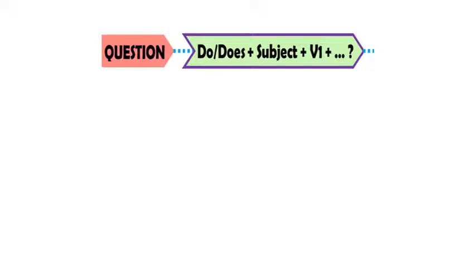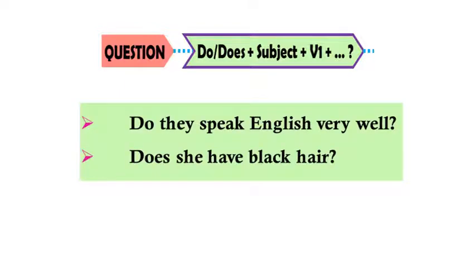In the question form, we use do and does at the start of the sentence, then subject, then verb first form, then object, and then question mark. For example, do they speak English very well? Does she have black hair? These are the examples of questions.